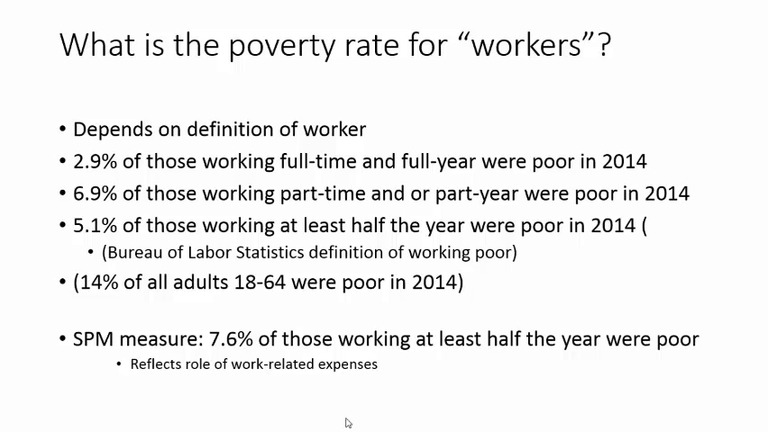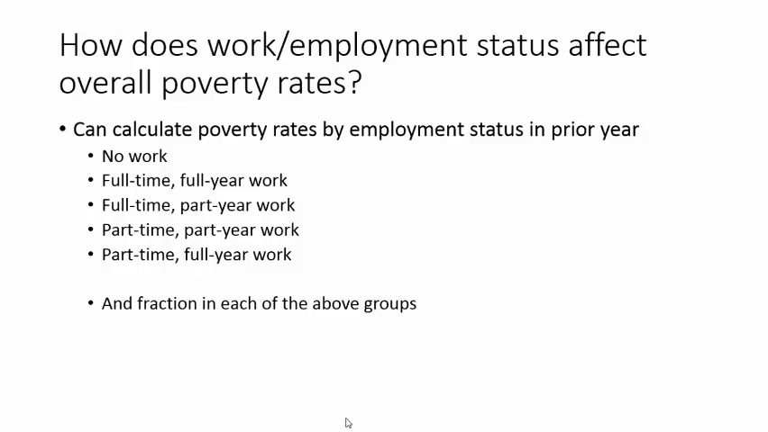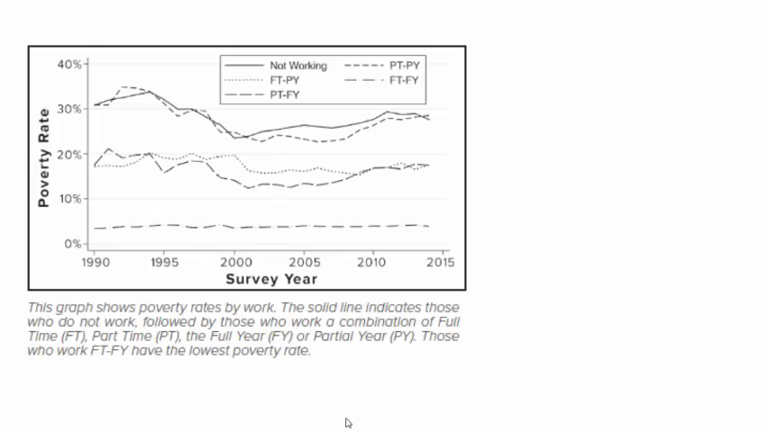A final related way to think about employment or labor markets and poverty is to ask how changes in employment status or the extent of work affect overall poverty rates over time. We can divide the population into a number of groups based on how much they work: no work, full year, full-time work, full year but part-time work, etc. This figure uses these employment categories to show trends in the poverty rate for adults by how much they work. We can use these poverty rates and fractions in each employment status to say something about how much this employment status affects the overall rate of poverty.